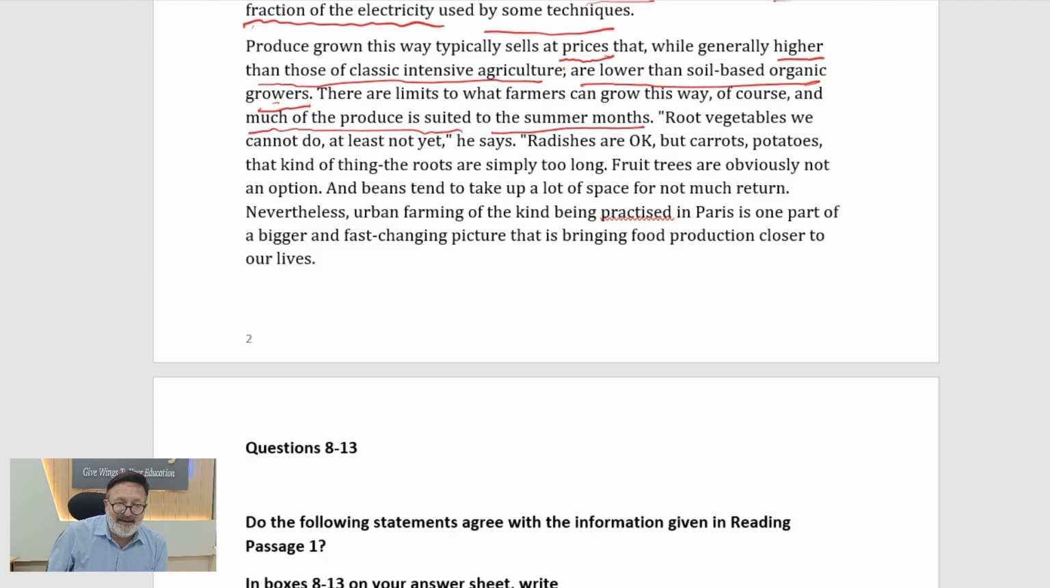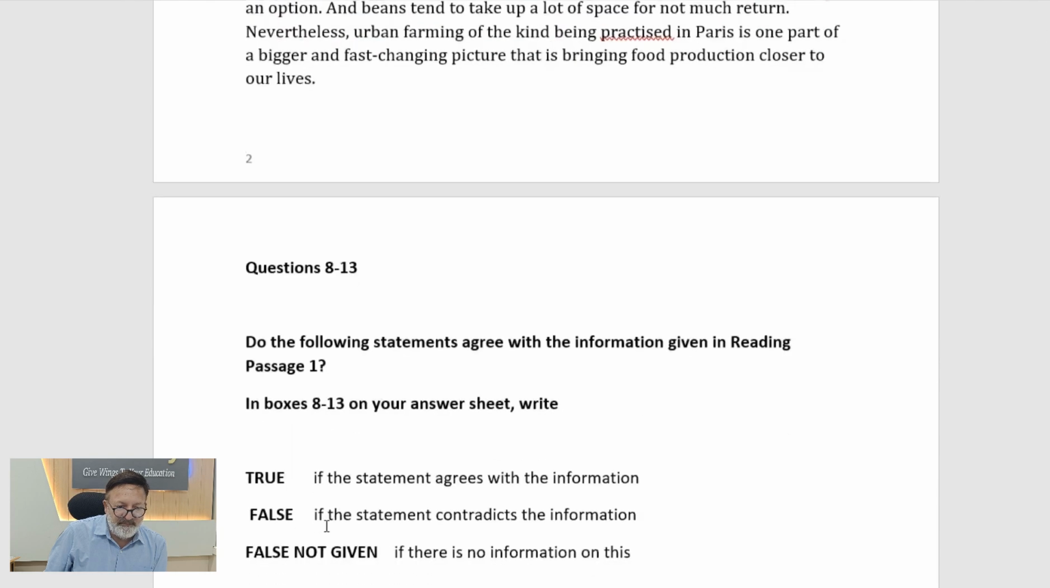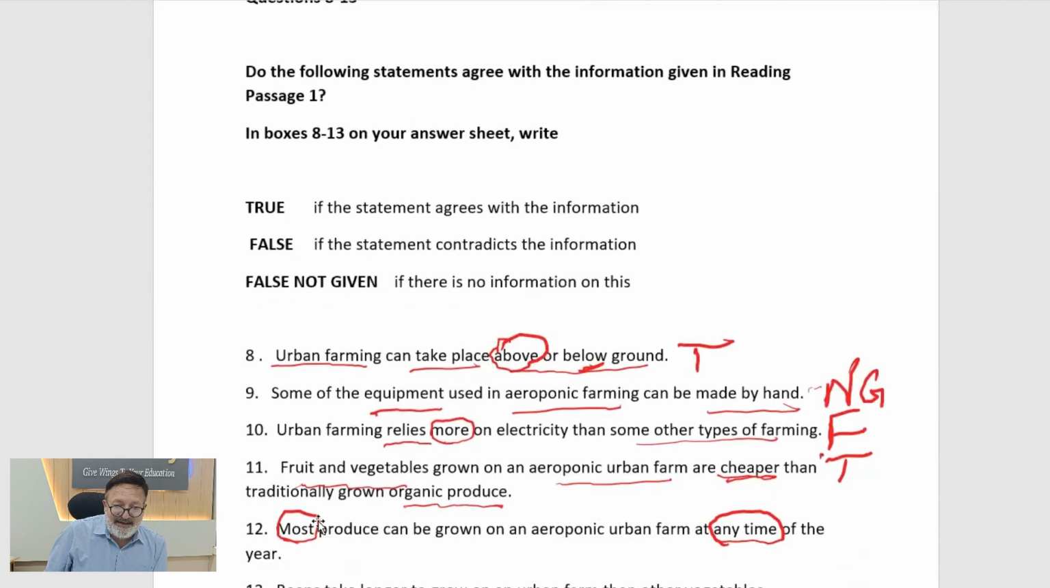And there we had, I think, just the opposite. We had most produce, much, can be grown at any time. And they are saying summer months. So there is a dichotomy, a contradiction. So this means a contradiction. So this is false.